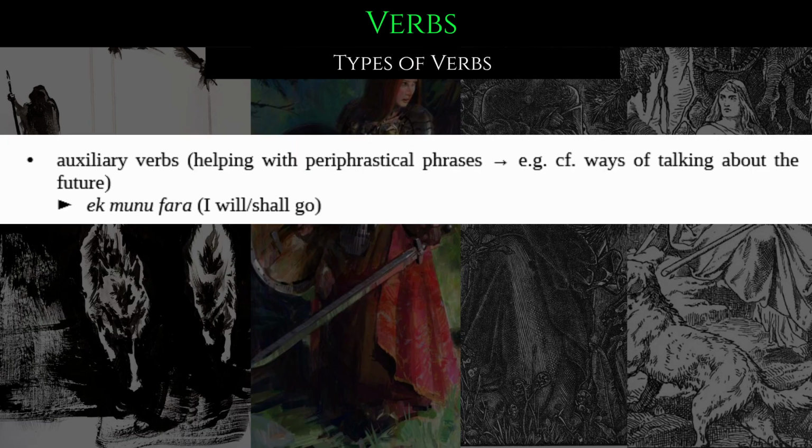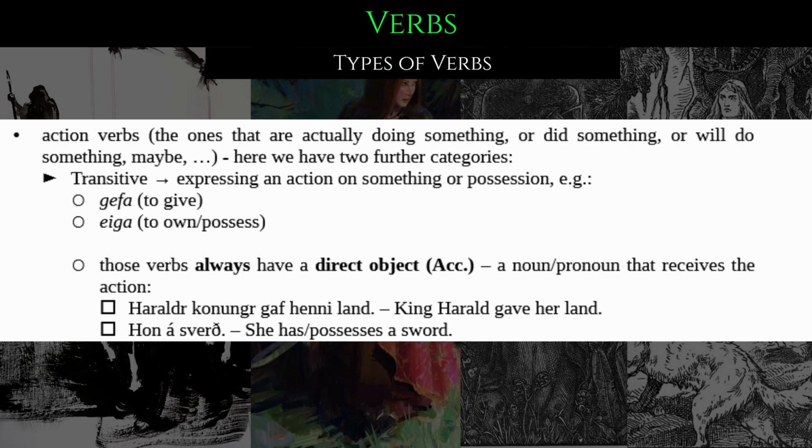Then we have the auxiliary verbs, basically helping with periphrastic phrases. For example, the ways of talking about the future. Ek munu fara, I will or shall go. And lastly, the action verbs, the ones that are actually doing something, or did something, or will do something, maybe.